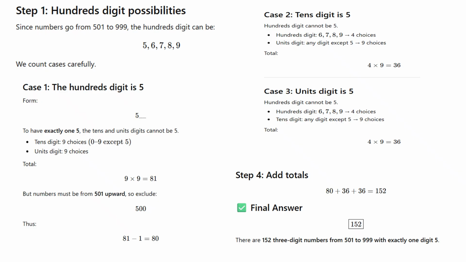And case number 3, the unit digit is 5. So the hundreds digit cannot be 5. Remember, the hundreds digit is 6, 7, 8, 9. So there are 4 choices. Tens digit, any digit except 5. So there should be 9 also. So therefore also 4 times 9 is 36. So there you are. So the total amount will be the 80 in case 1 plus 36 in case 2 plus 36 in case 3. So therefore a total of 152. So there are 152 numbers from 501 to 999 with exactly one digit 5.